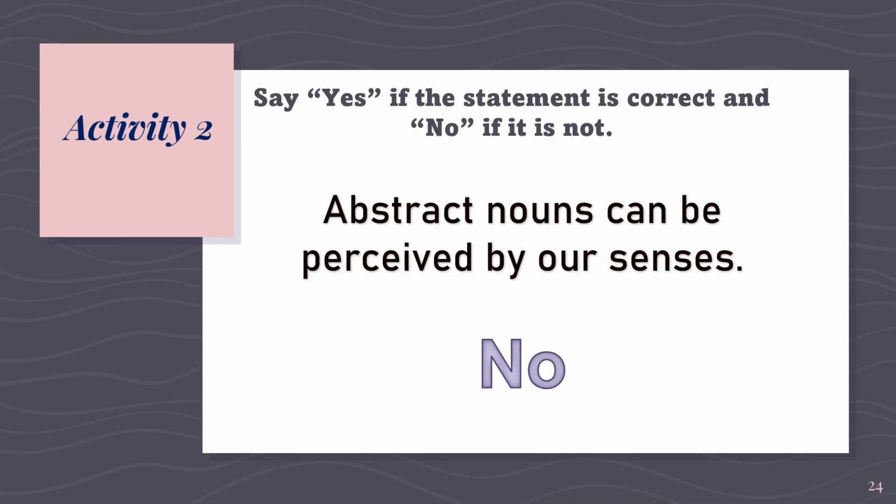Abstract nouns do not appeal to any of our senses. Meaning to say, abstract nouns cannot be seen, cannot be touched, cannot be heard, cannot be tasted, and cannot be smelled.